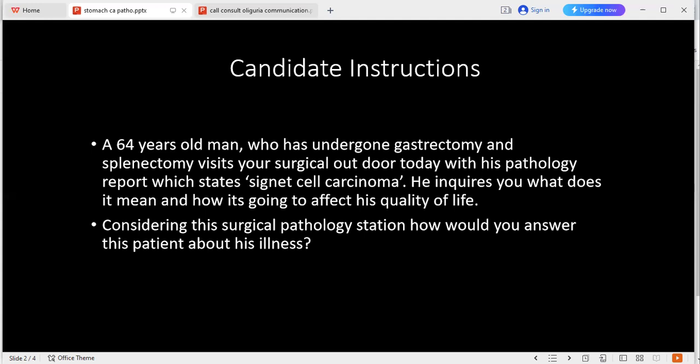Very good. Excellent. Can you please tell me what are the specific complications which are associated with total gastrectomy? Dumping syndrome, ma'am. So please classify them according to early and late. Yes, ma'am. Early dumping syndrome and late dumping syndrome. Early dumping syndrome happens within 30 to 60 minutes after the consumption of a meal. When concentrated chyme enters the small bowel, there will be a vascular shift from the blood vessels.